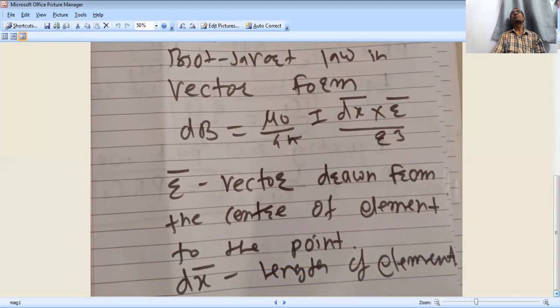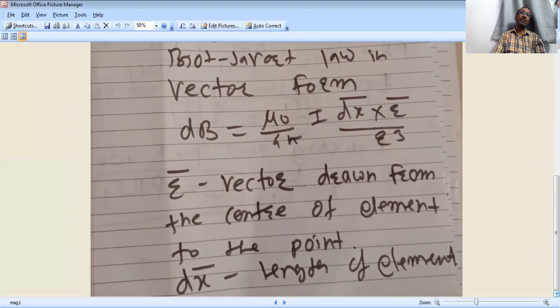You may be asked objective questions like that. In the case of the Biot-Savart law, magnetic induction produced at any point is directly proportional to: option 1, current; option 2, voltage; option 3, resistance; option 4, all of these. Any quantity they will ask.